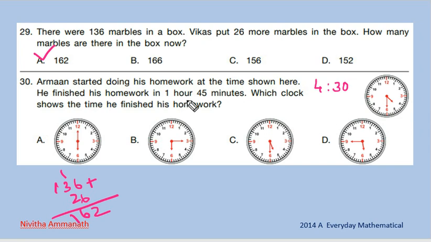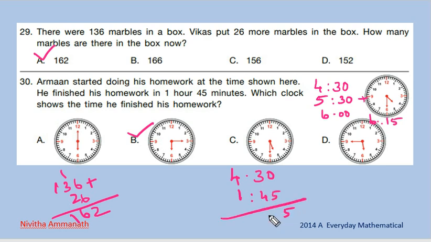Then he finished after 1 hour and 45 minutes. 1 hour means 4:30 to 5:30 after 1 hour. So 5:30. Then 45 minutes more. 5:30, 30 minutes more means 6 o'clock. Then 15 minutes also. That is 6:15. So 6:15 is B. Or we can look at 4:30 plus 1:45. That is 5. 4 plus 3, 7. 5.